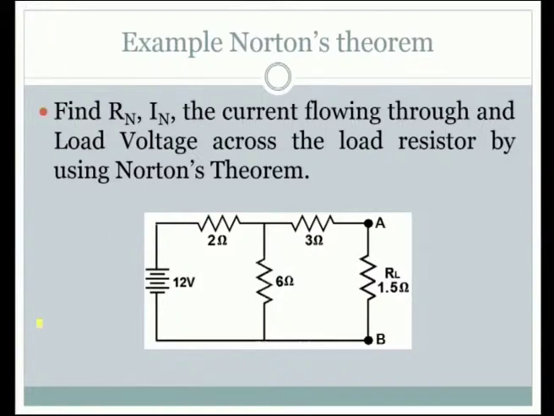Let us take an example for understanding this. Have a look at this circuit. Find the Norton resistance and Norton current value, the current flowing through and the load voltage across the load resistor by using Norton theorem. So, this is a given circuit. We need to find out what is the Rn that has to be used in the circuit. Hope it is connected parallel to this IN. So, we need to find out what is the Rn value and also IN value, and using that replacement we need to find out the current that is flowing through the load voltage across the load resistor by using the Norton theorem.